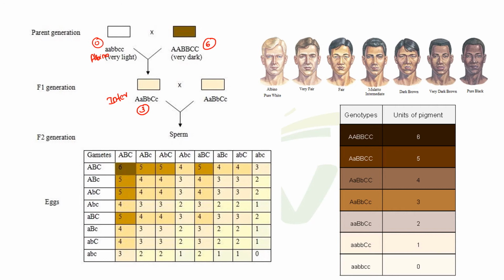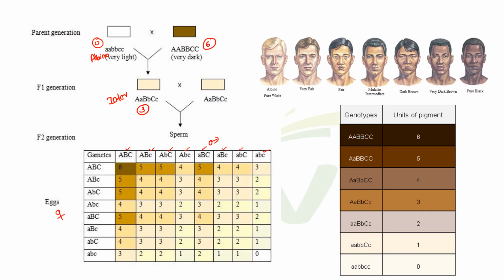what are the gametes? Capital A, B, C, capital A, capital B, small c, capital A, small b, capital C, capital A, small b, small c, small a, capital B, capital C, small a, capital B, small c, small a, small b, capital C, small a, small b, small c. Okay, so these are the gametes from father and these are the gametes from mother.